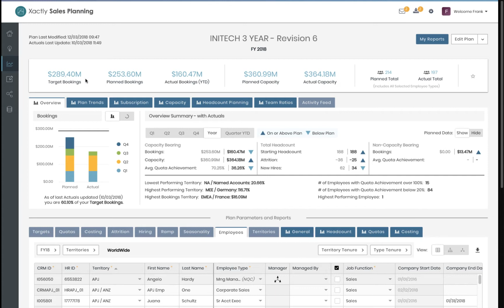However, if you notice the number beside it is showing my current plan, the projection that the system is telling me is that we'll only get to $253 million. The reality is based on my current assumptions, my assumptions on attrition and the hiring and ramps and all the other hedging that we're doing, we're not expecting the sales team to be able to deliver the amount of our target. So we've got a couple things to look at. So let's go over some of the variables that we might want to consider when setting up our plan.